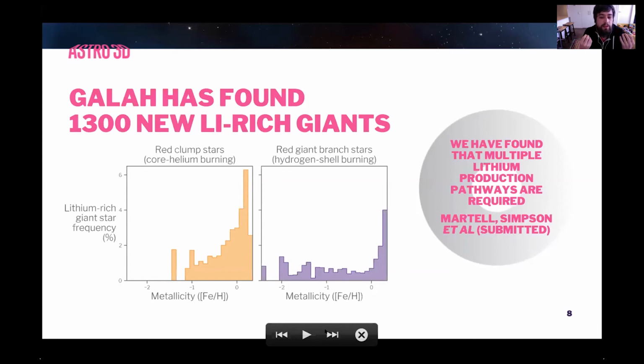There's all sorts of things that have been talked about individually in the literature, but haven't been pulled together before. And so we're able to really say now that there have to be multiple production pathways. We haven't really come up with a model, unfortunately, but it's clear that it could be planet engulfment, it could be binary interactions, it could be all sorts of things, but it isn't one thing that's doing this.